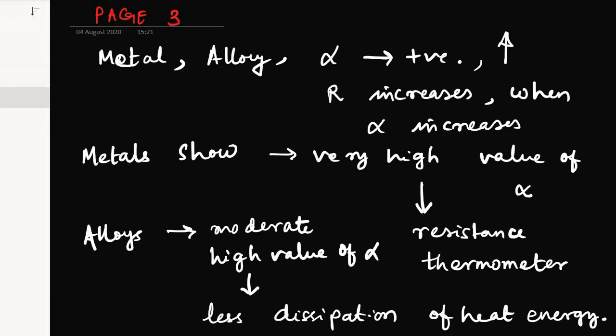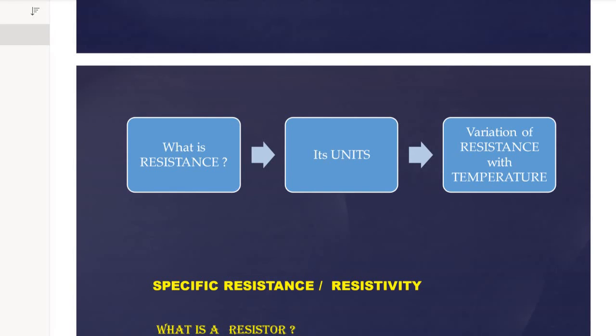And I already said that metals and alloys have a positive value of temperature coefficient. For metals, it is always a high value of alpha, whereas alloys, as they are mixed metals, show a moderately high value of alpha, which helps them to be used as resistance boxes, and they will dissipate less heat energy. So this finishes your resistances, the variation of resistance with temperature. Then I will go to what is specific resistance and resistivity.